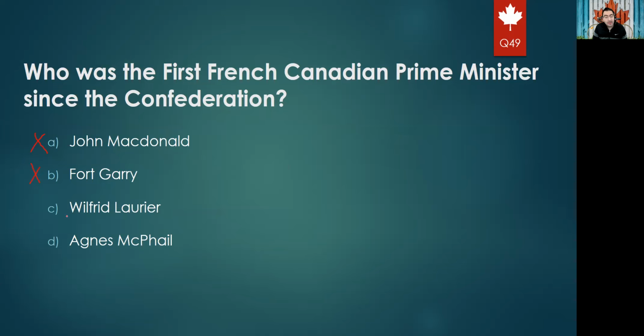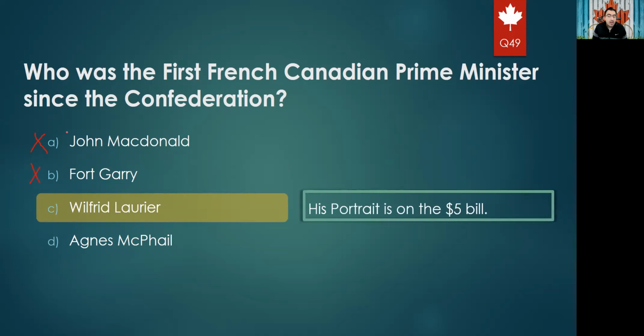So again, the right answer will be C. Is Laurier. Okay, Wilfrid Laurier. Again, I just focus on the last name. I don't even remember his first name. I don't know anything about the first name. So I just focus on the last name because they will never give you the same right last name in the answers. And his portrait, Laurier, his portrait is actually on the $5 bill.